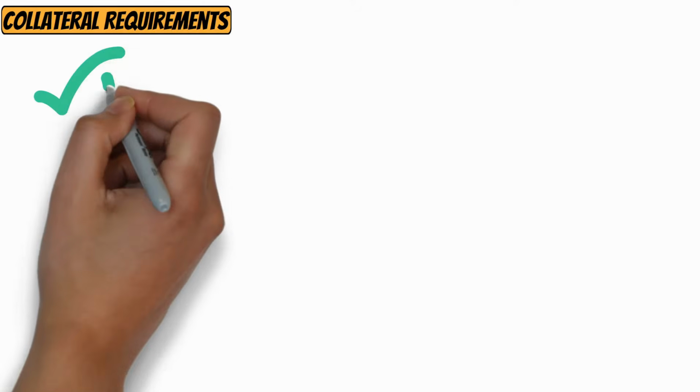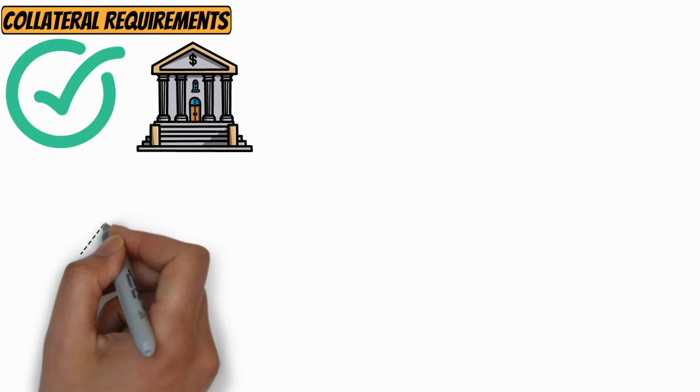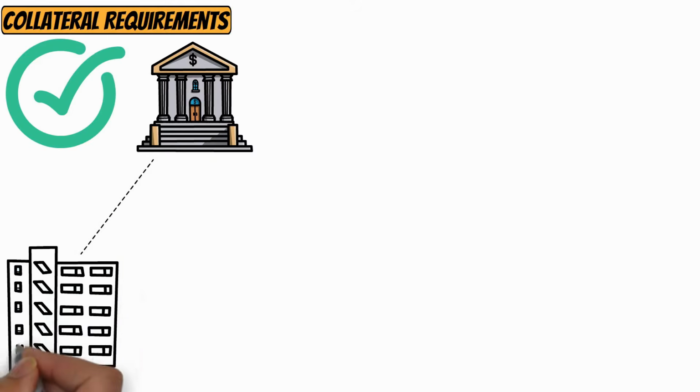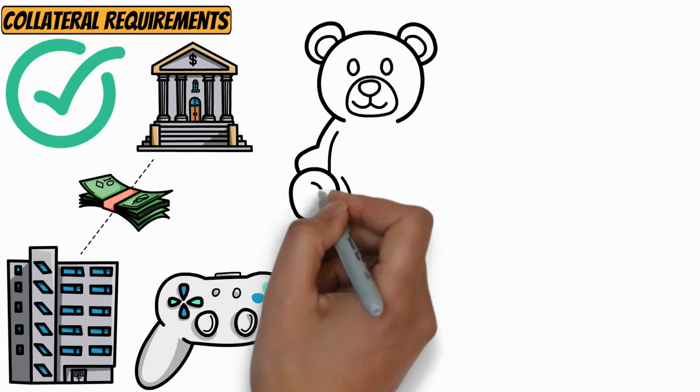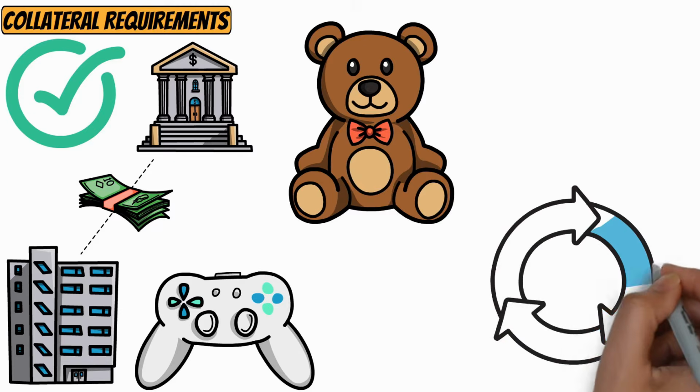Second, there are collateral requirements. This part makes sure that if a bank lends money to its affiliate, the affiliate has to give something valuable in return. It's like when you lend your friend a game and they give you their favorite toy to hold on to until they give it back.